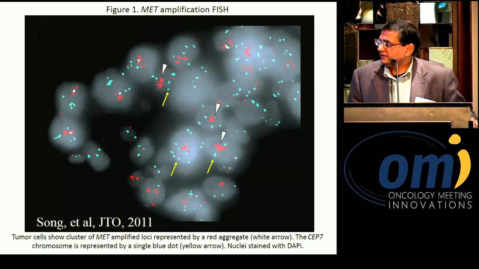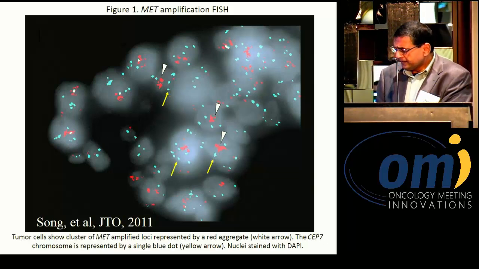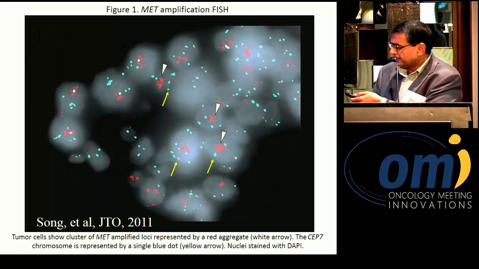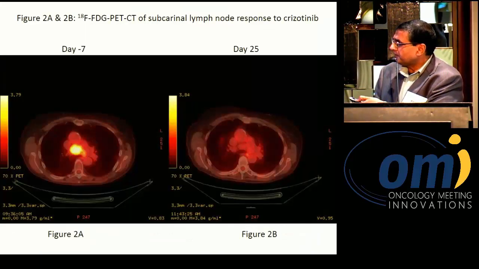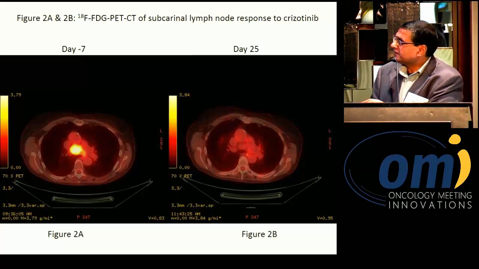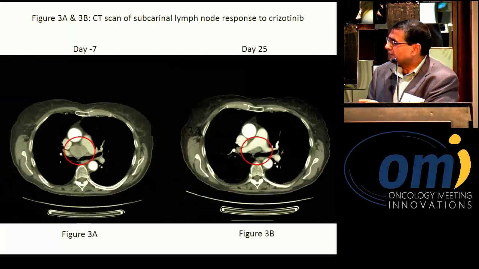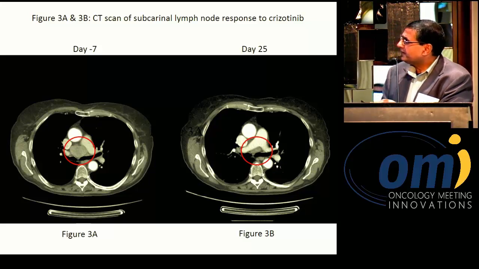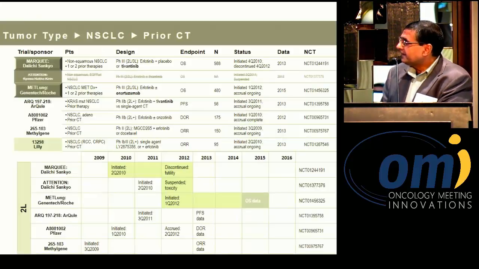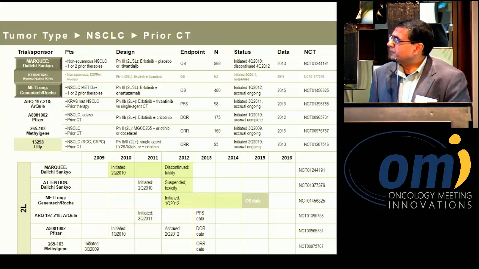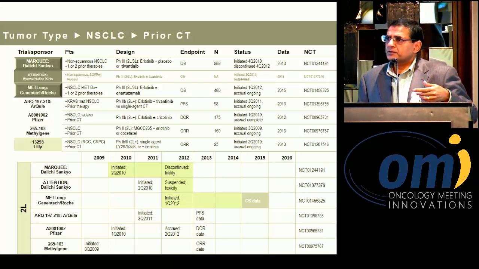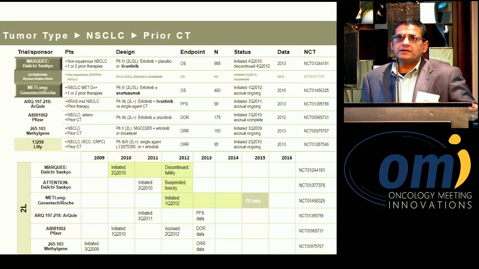So Ignatius initially showed that indeed you can have clustered amplification of MET. This is John Iafrate's data from the Mass General. And then in terms of the reduction by crizotinib, this was initially published, that you can even have dramatic reduction of the tumor burden in this positive example from day 7 to day 25. But then robust clinical trials were carried out, and these were the phase 3 trials.